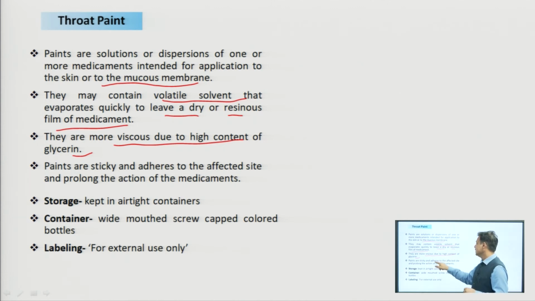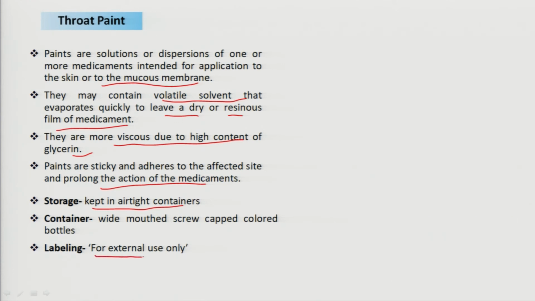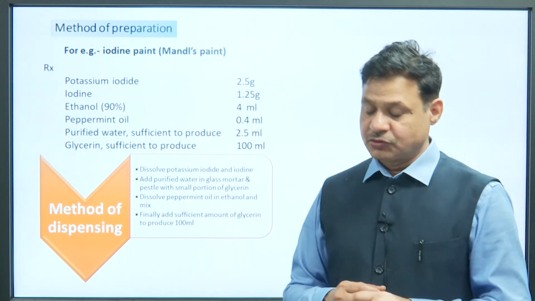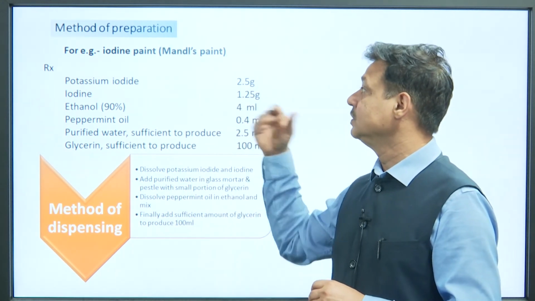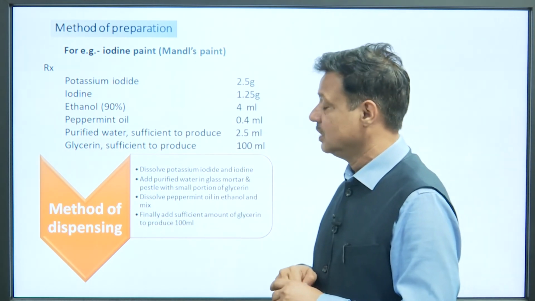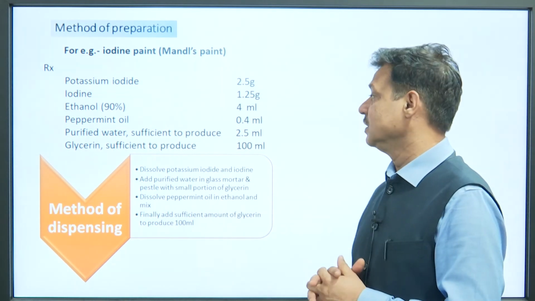Paints are sticky and adhere to the affected site and prolong the action of the medicament. A very nice example is iodine paint. Storage: kept in airtight, wide mouth, screw capped colored containers, labeled for external use only. Example, iodine paint. The preparation of this is known as Mandl's paint, used in the throat region for antibacterial or antifungal infections.